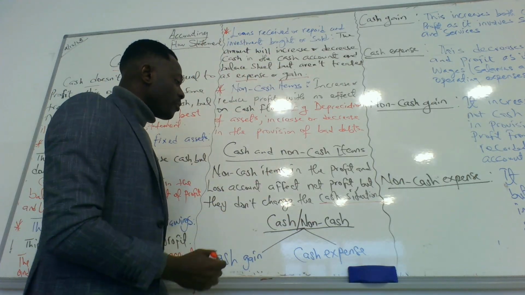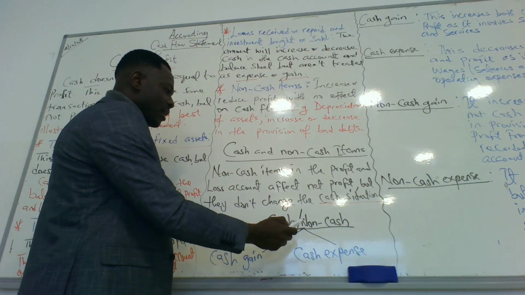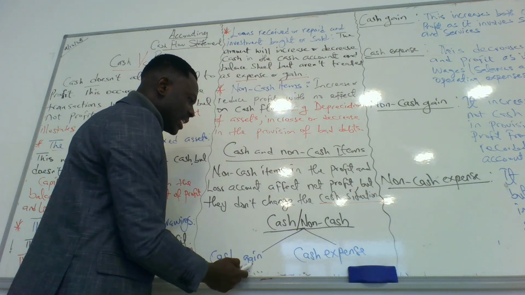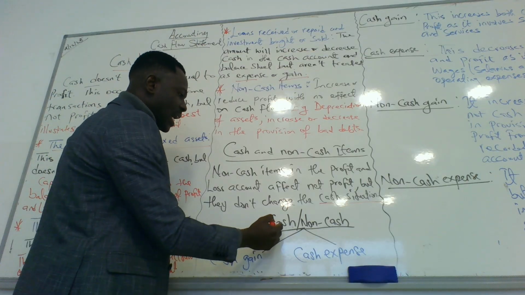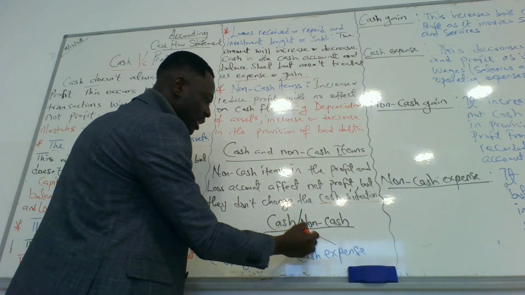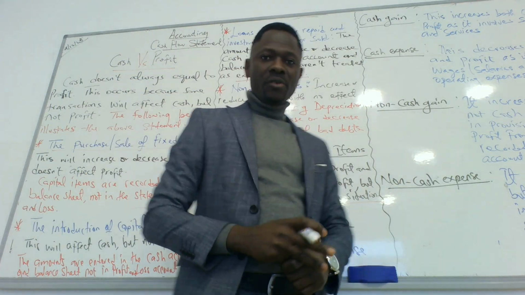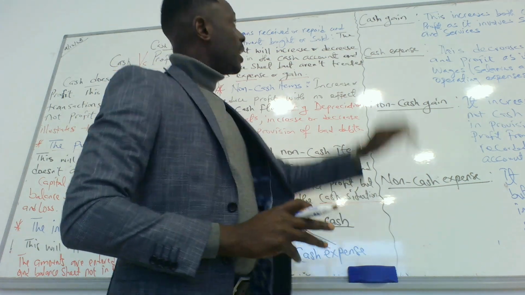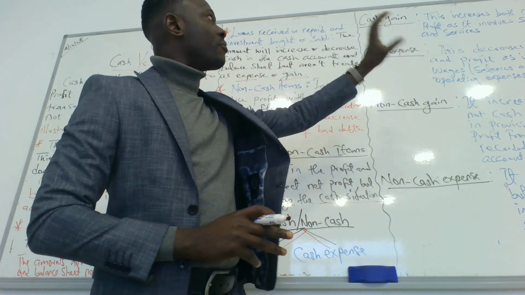So for cash and non-cash, we have cash gain, cash expenses, non-cash gain and non-cash expenses. So how do they affect cash and profit? Cash gain increases both cash and profit as it involves sales of goods and services.